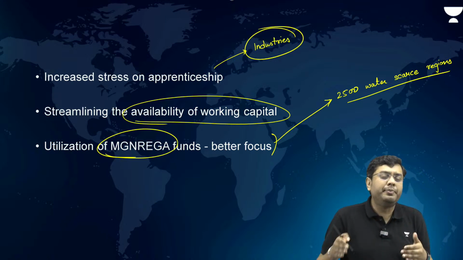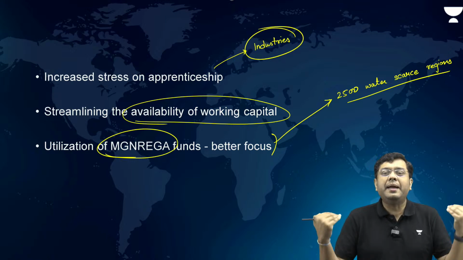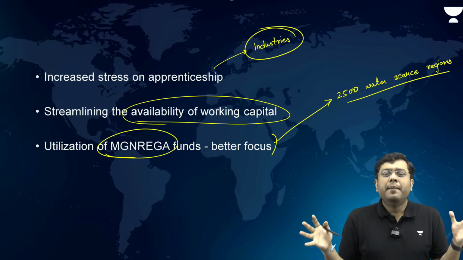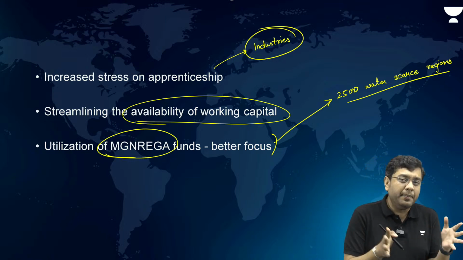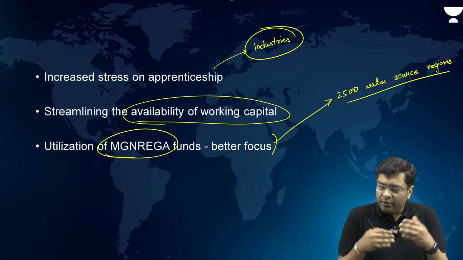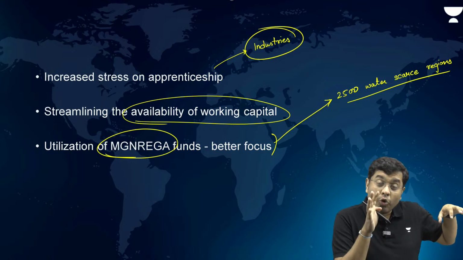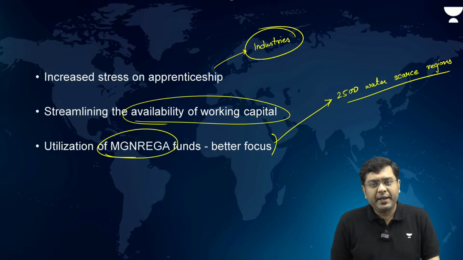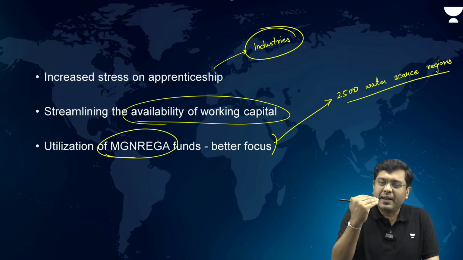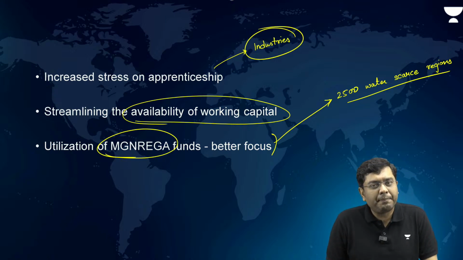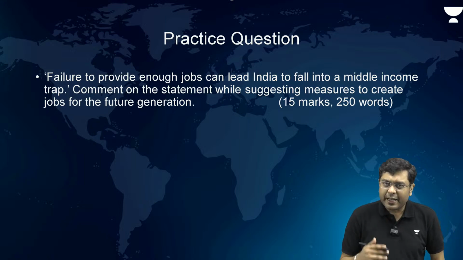You cannot have a piecemeal approach, and only when everything is addressed simultaneously will more jobs be created in the economy. More importantly, at the same time, the oversupply of labor can be targeted, and thereby the country can escape from the middle-income trap that we are staring at given our present predicament. Okay. Now, let us take a look at the question.